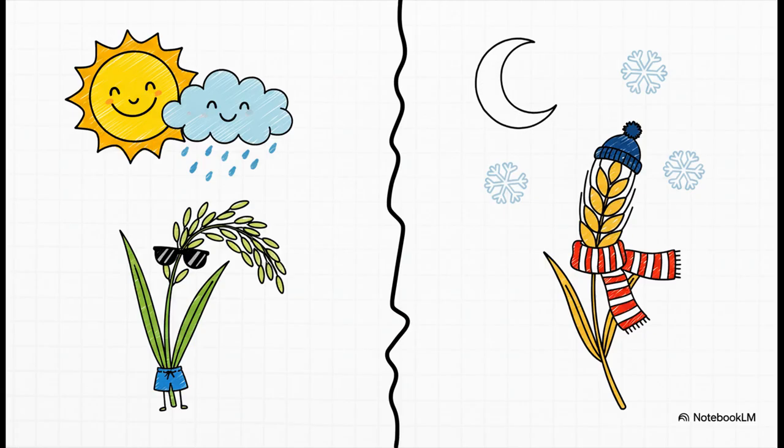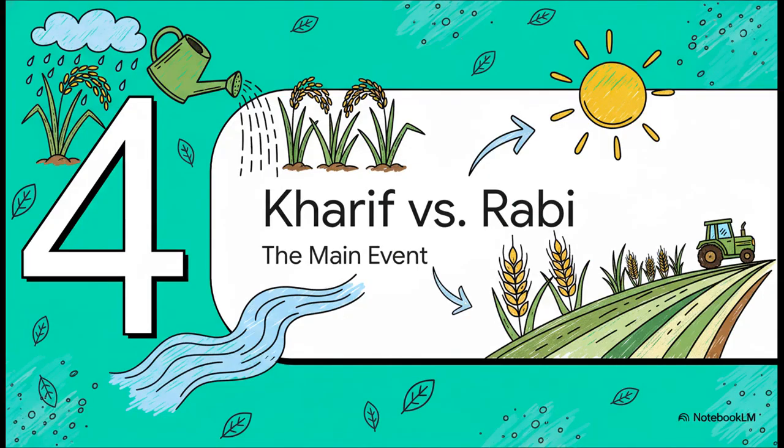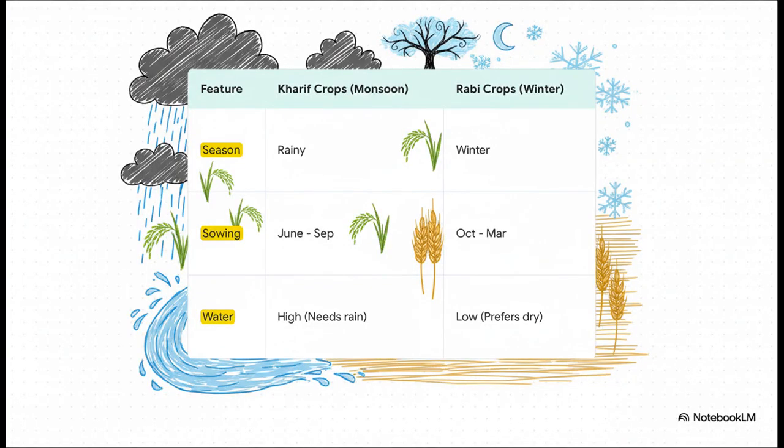Some plants love the hot, rainy weather, and others totally prefer the cool, dry winter. Simple as that. And that idea brings us to the main event, everyone. Get ready to meet the two major seasonal teams in the world of crops, Team Kharif and Team Rabi. Nailing the difference between these two is absolutely key. Okay, pay close attention, because this slide right here is your secret weapon for the exam. Let's break it down. Kharif crops, those are the monsoon crops.